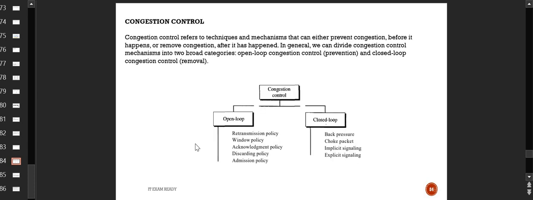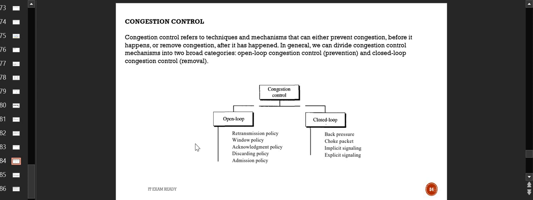Now, congestion control. We spoke about if there is a congestion and the relationship between some parameters. Now, if the congestion is there, how to control that congestion? Because if there is a problem, we have to solve that problem. So congestion control refers to the techniques and mechanisms that can prevent the congestion. We have to control the congestion before it happens or remove the congestion after it has happened. So if it has happened already, we have to tackle it. If it has not happened, we have to make sure it doesn't happen.